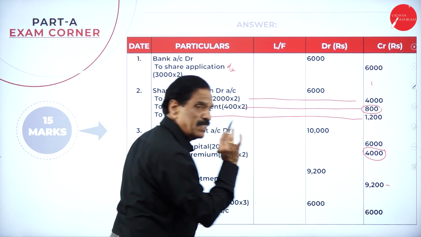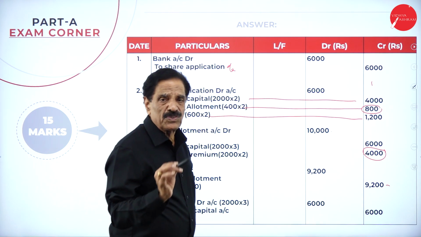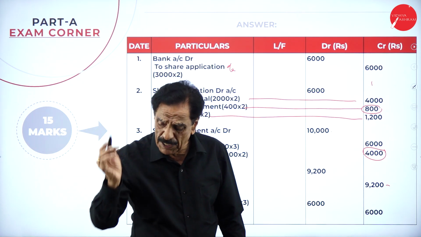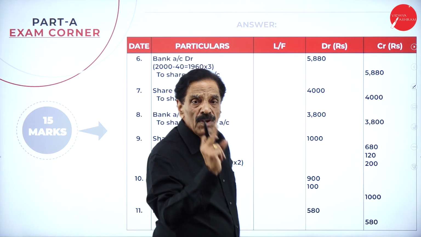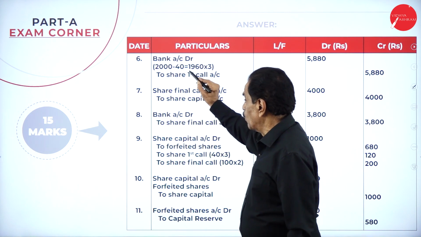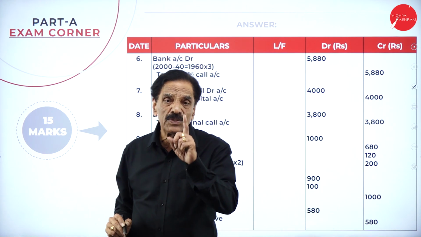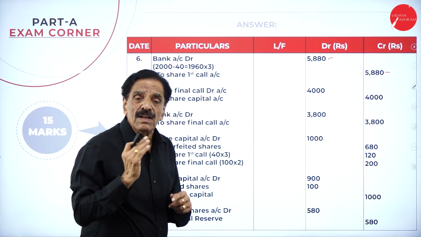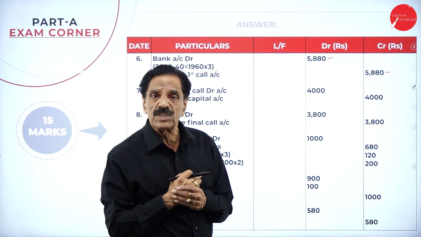What is the due entry? Share first call account debit 2,000 into 3, 6,000, to share capital account 6,000. Here, the man who holds 40 shares fails to pay. So, in total you called how many shares? 2,000. Out of how many shares could you not receive the money? 40. What money are you going to receive? 1,960 into 3 means 5,880 we are going to receive. What's the entry? Bank account debit 5,880 to share first call account 5,880.